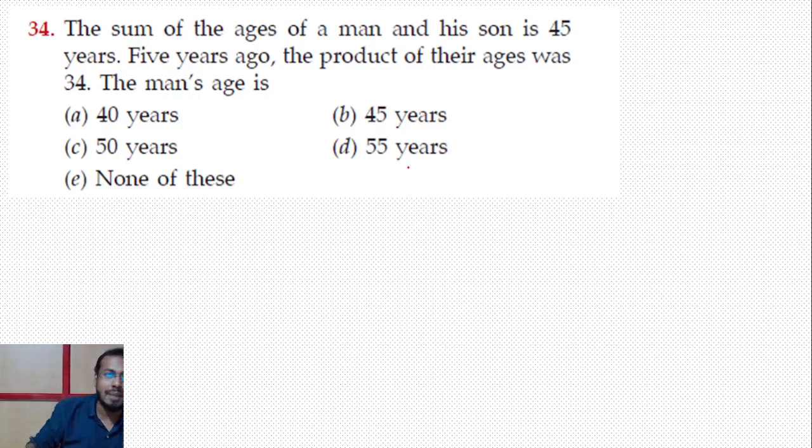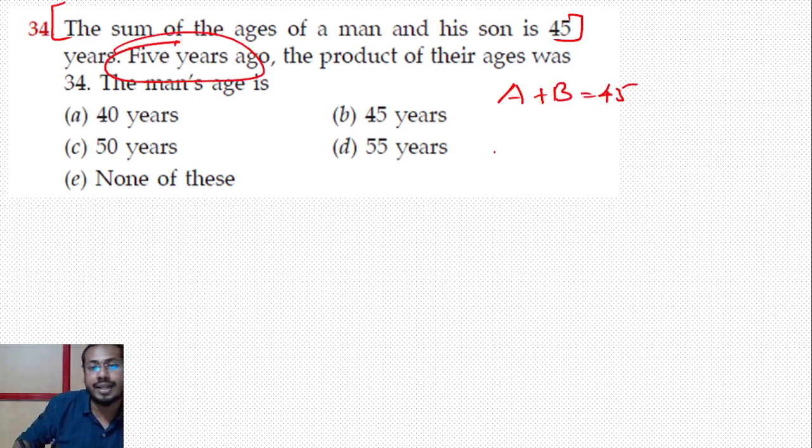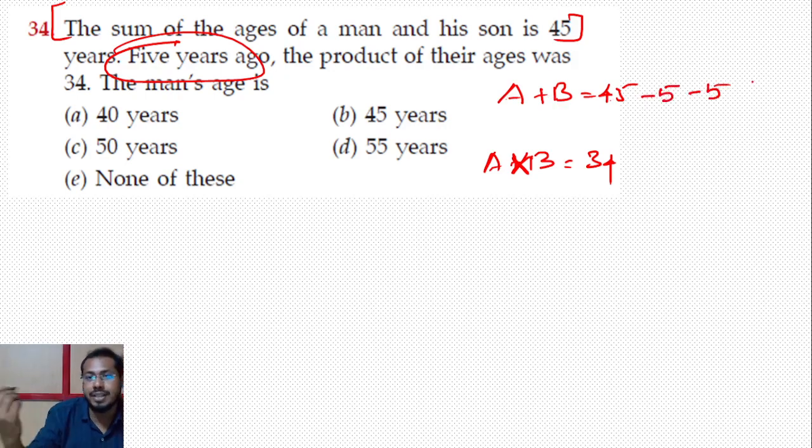Look at this. The sum of the ages of man and his son is 45 சொல்கிறாங்க. ஸோ ரெண்டு பேர் இருக்கிறாங்க, a man and his son, a plus b is equal to 45 வச்சுக்கலாம். பட் 5 years ago product a into b is equal to 34 அப்படிங்கிறாங்க. 5 years ago 34. அப்போ இதுவும் 5 years ago என்ன ஆகும்? Now the sum of father and son is 45 means 5 years ago fatherக்கு ஒரு 5 minus பண்ணிடலாம், sonக்கு ஒரு 5 minus பண்ணிடலாம். So 5 years ago their age sum is 35.